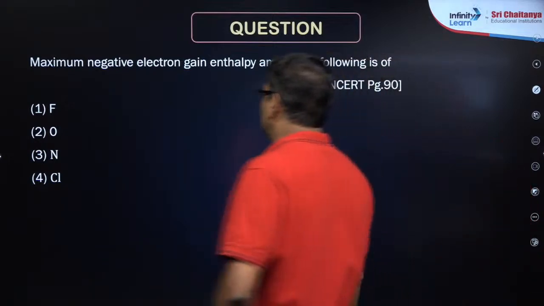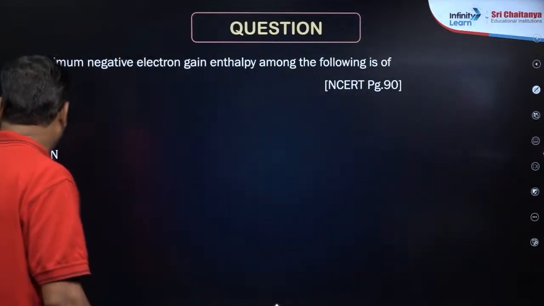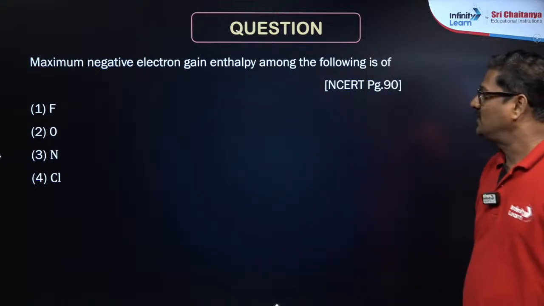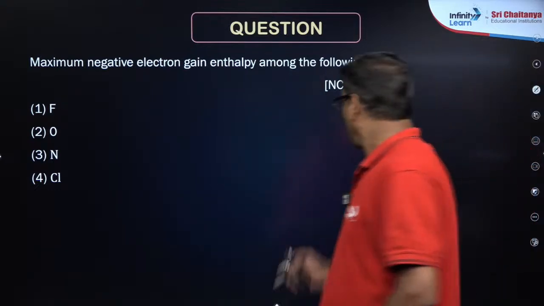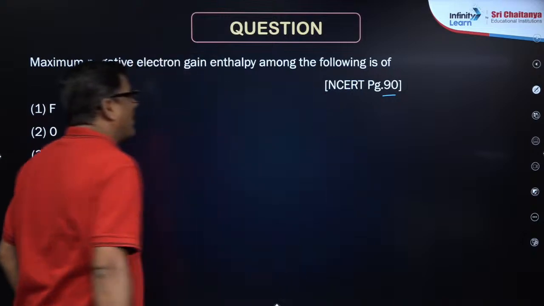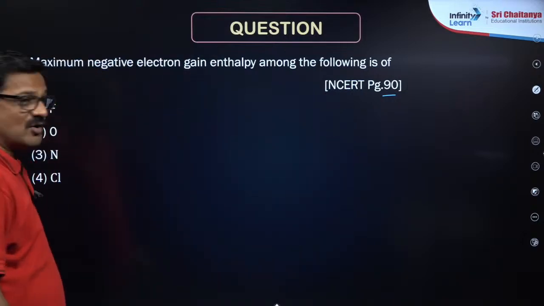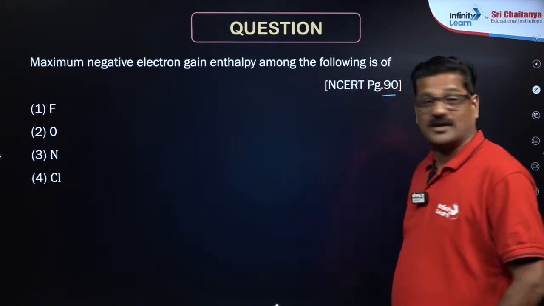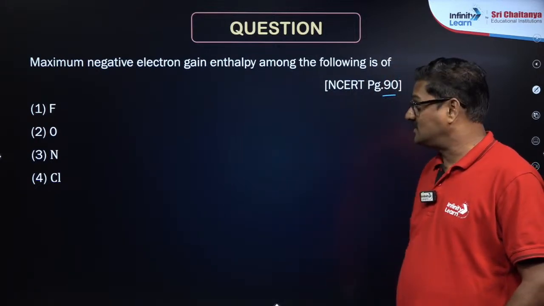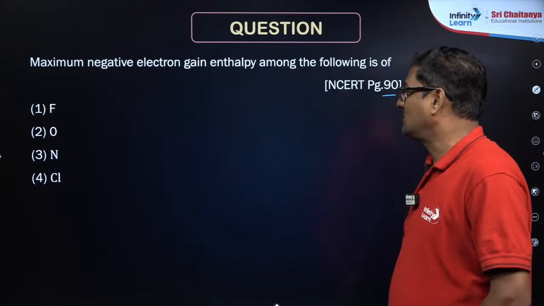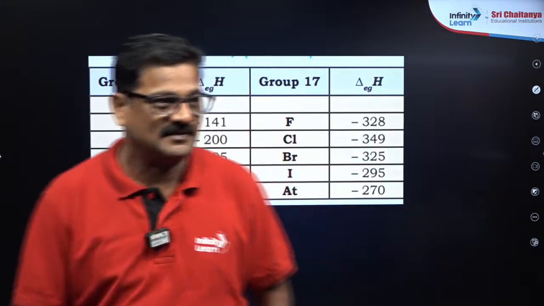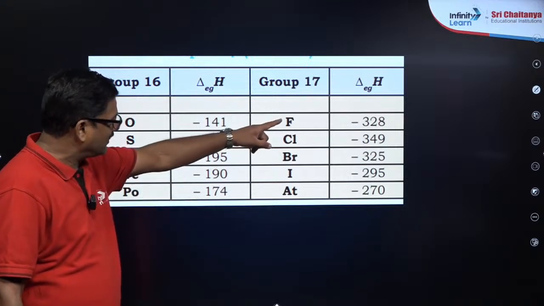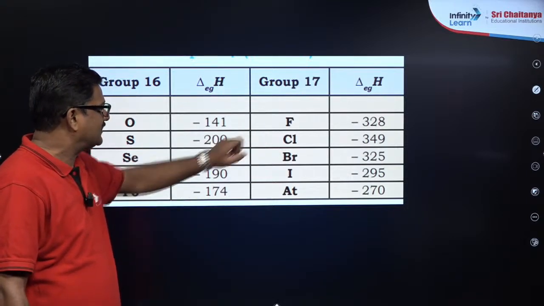Now, maximum negative electron gain enthalpy of the following is: oxygen, fluorine, nitrogen, chlorine. Oxygen is minus 141, fluorine minus 328, chlorine minus 349.